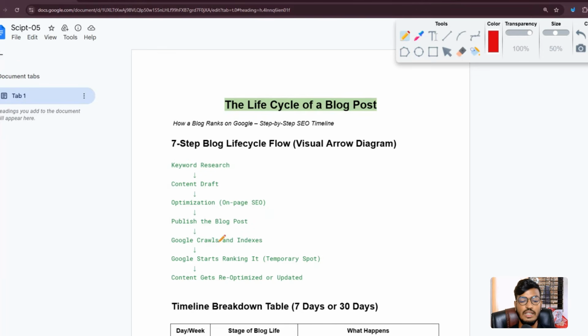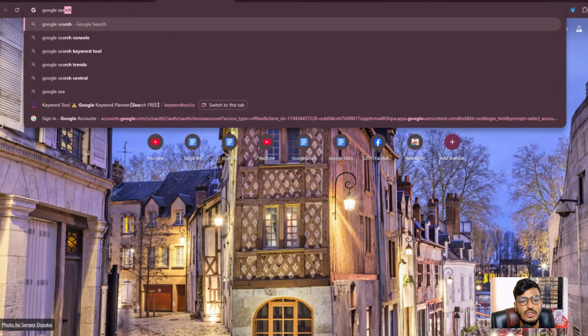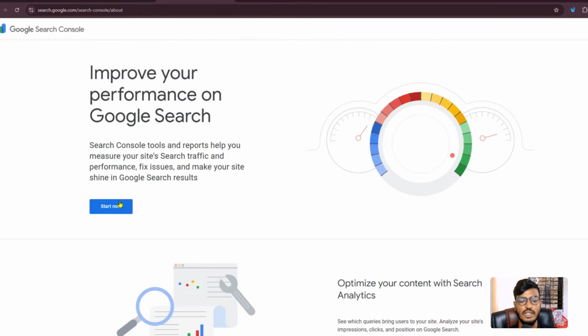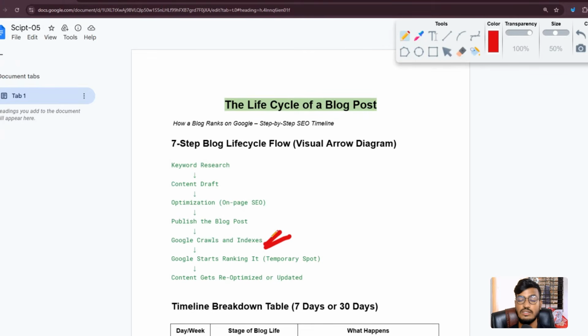Okay. Then Google crawls and indexes. You can use Google Search Console for this. When you are in Google and search for Google Search Console, you can see here is the Google Search Console information, and just click on the Start Now option, and then add your website and verify it. Okay. Then index your blog post. Then Google starts ranking it.